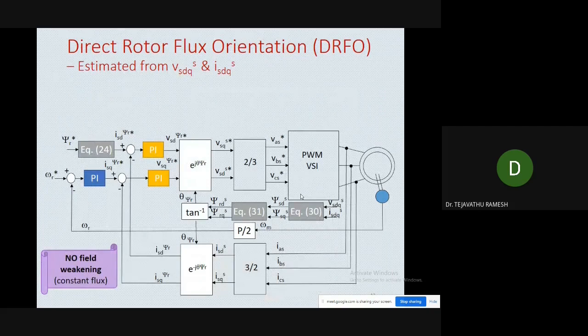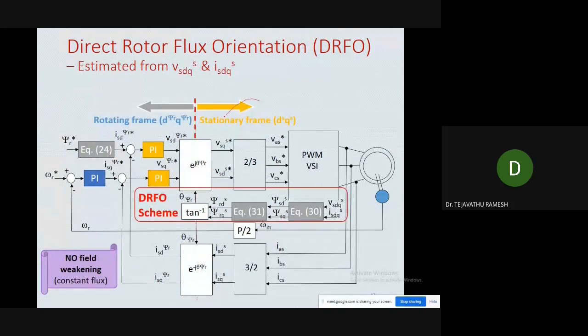And this is the other method's circuit diagram, the direct rotor flux orientation control method. This is the portion of the stationary form, and this is the portion of the rotating reference frame. What is the difference from the previous diagram? This is the difference. Here we are measuring the VDS and VQS, and by measuring these, we can calculate psi ds and psi qs. As I said earlier, psi qs is equal to the integral of VQS minus is rs. So we can calculate this psi ds and psi qs.